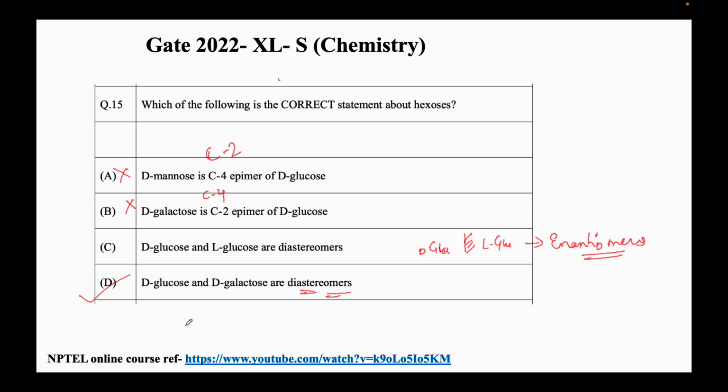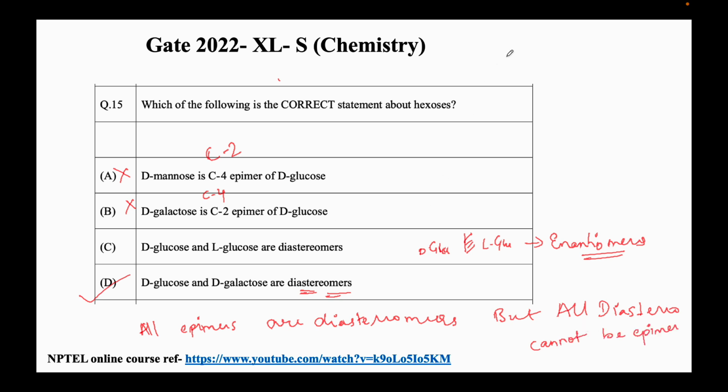Always remember this: all epimers are diastereomers, but not all diastereomers can be epimers, since diastereomers include other types of isomers and epimers are just a part of it.